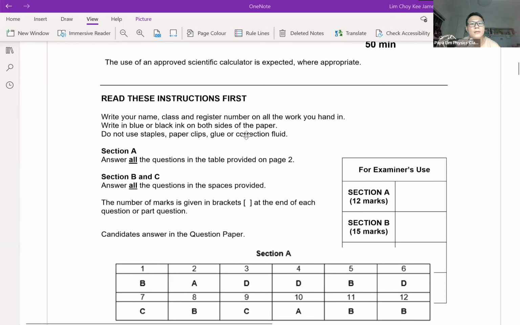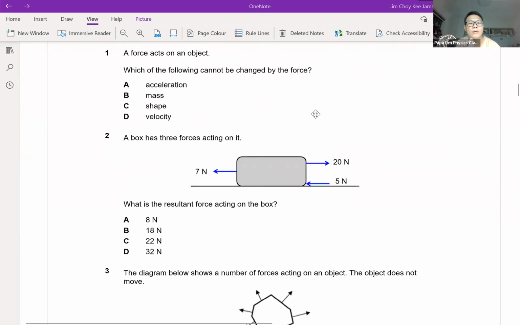Okay, we'll be looking at Section 1, the MCQ section. The answers for the MCQ are at the bottom here that you see on the screen. If you need the answers, you might want to pause the video and record them down. Now for question 1, I would say it is a simple one.